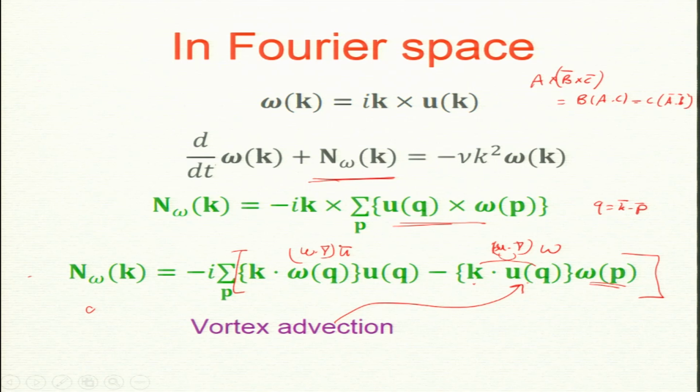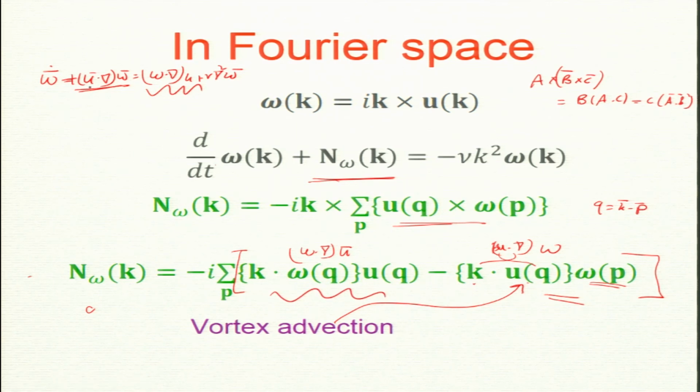So, in real space, let me just write this: omega dot plus u dot grad omega equals omega dot grad u plus nu grad square omega. This term gives you this nonlinear term in Fourier space, and this one gives you this nonlinear term. So, this term is advection. What is advection? This is basically the total time derivative of omega, right?